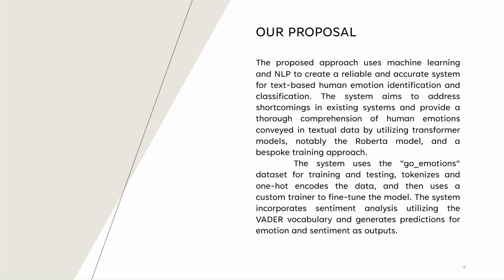And also our training approach is going to be different. The system which we create will be using the GoEmotions data set, which contains 27 emotions, which is a wide range of emotions. And we will use it for training and testing, where we also do feature classification by tokenizing the data using the one hot encoding method. And then we use the custom trainer to fine tune the model using our custom parameters.